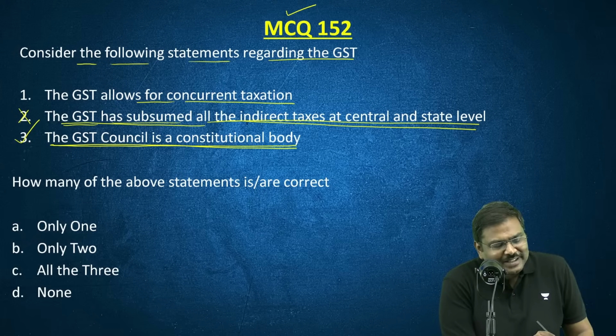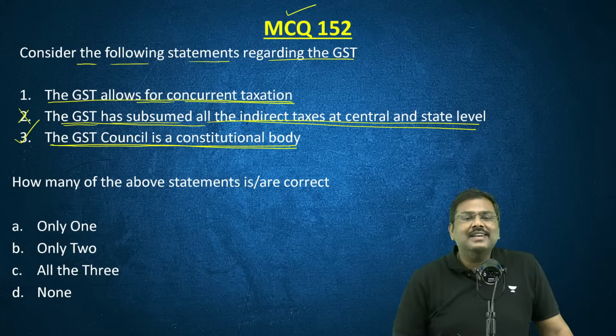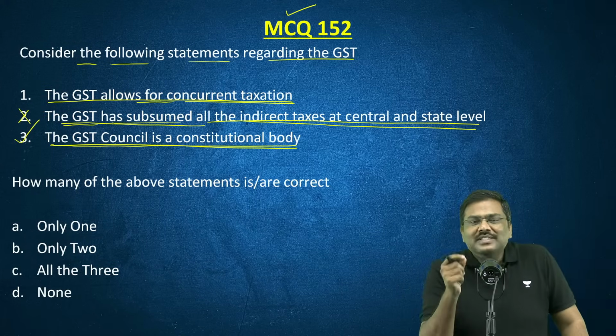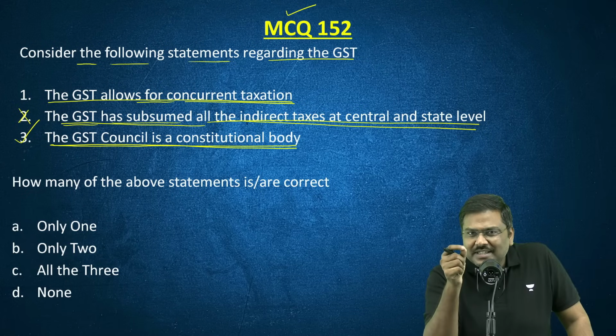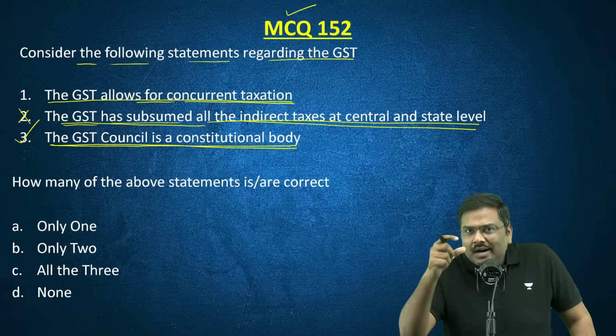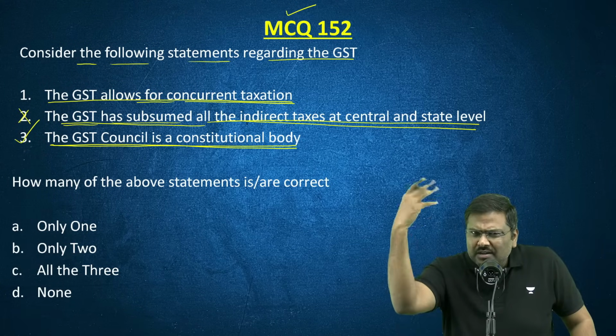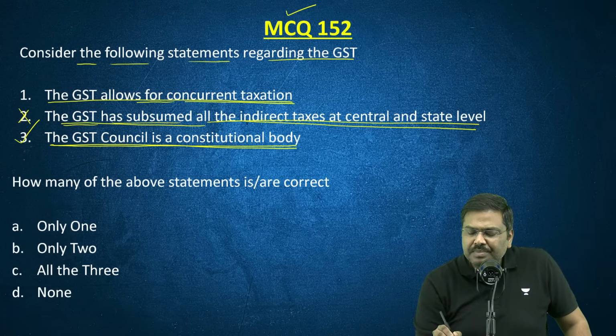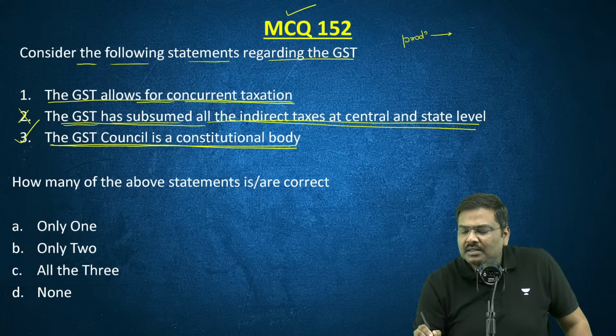The first statement, GST allows for concurrent taxation. What is the meaning of concurrent taxation? Listen to me carefully. Earlier, before the introduction of GST, can I simply say the production activity was taxed by the central government? Is it okay?